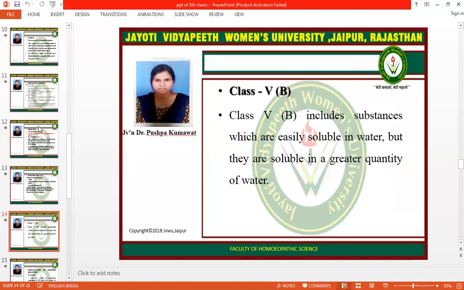Now we are going to study class 5th B. Class 5th B includes the substances which are easily soluble in water, but they are soluble in greater quantity. When we studied class 5th A, the quantity of purified water required was less. Class 5th B includes a large quantity of the purified water.